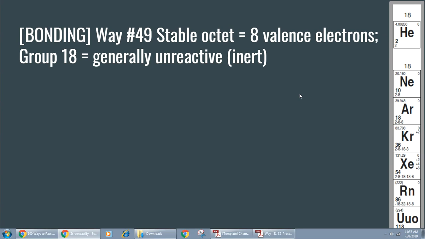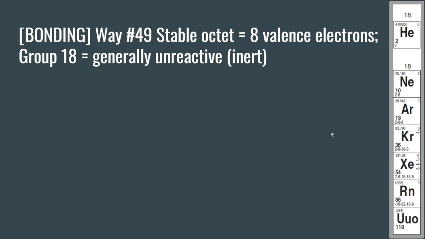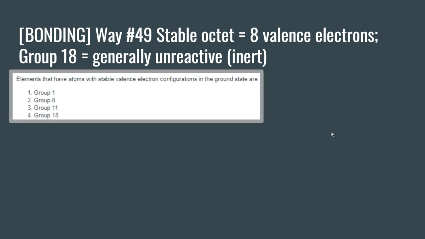So when it comes to problems like these, note that anything that has 8 valence electrons is considered stable, and anything that does not have 8 valence electrons will try to bond with other atoms so that they can achieve 8 valence electrons. So let's try some problems. Elements that have atoms with stable valence electrons in the ground state are